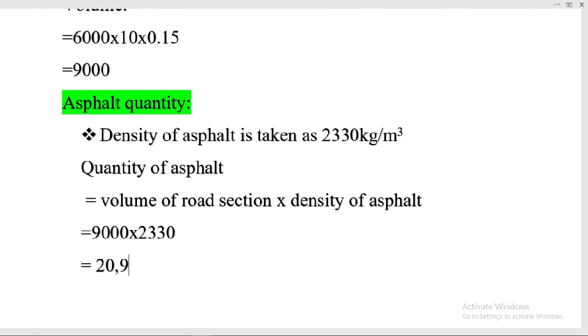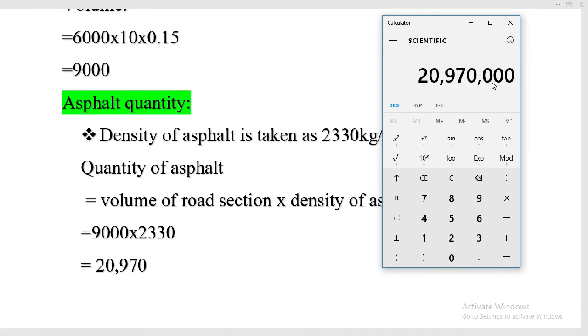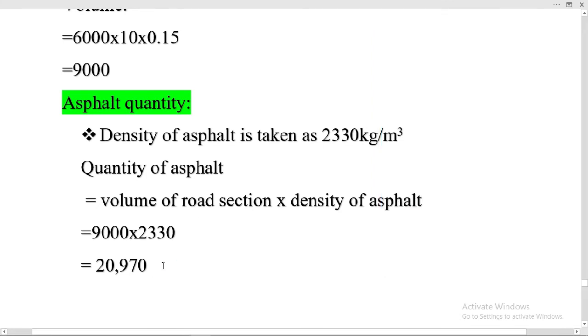This is a big value. So this is the value of asphalt required in kg for the road top surface of having the volume 9000.